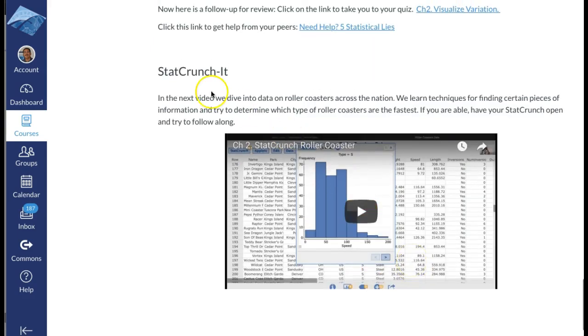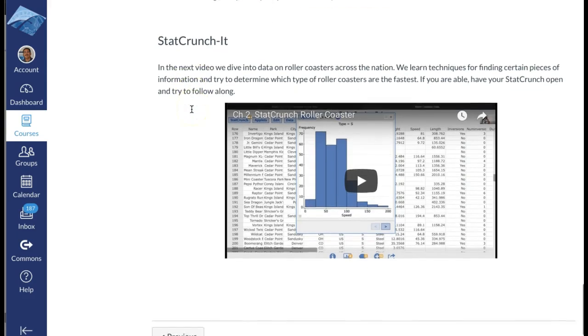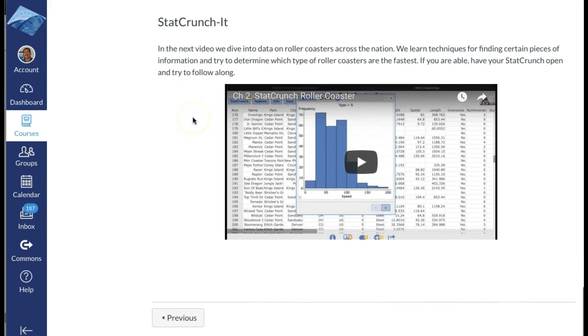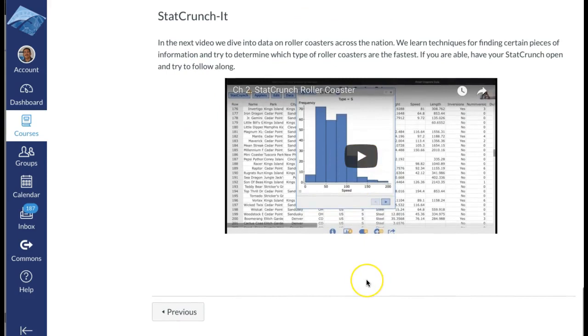Just remember, you can use StatCrunch in the online homework platform. Usually if there's a data set, there's a little blue square there. If you double click there, it'll ask if you want to open it in StatCrunch. A lot of data sets you can just open in StatCrunch and analyze there, to avoid doing things by hand. StatCrunch is supposed to make life easier. Anyways, you go there, watch it, and once you're at the end of the page, you're done.